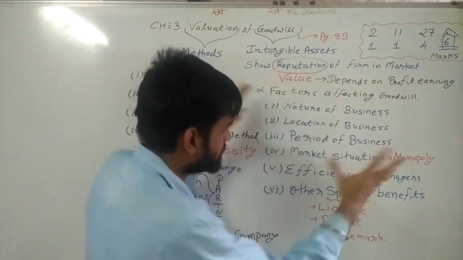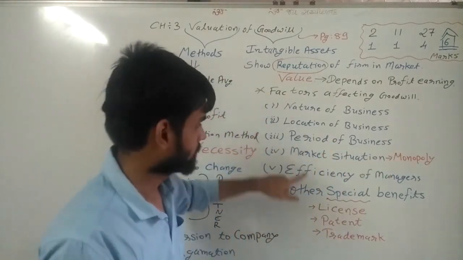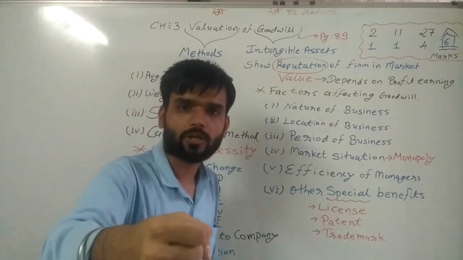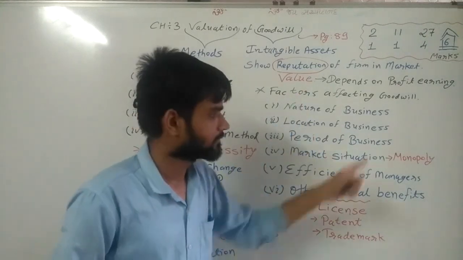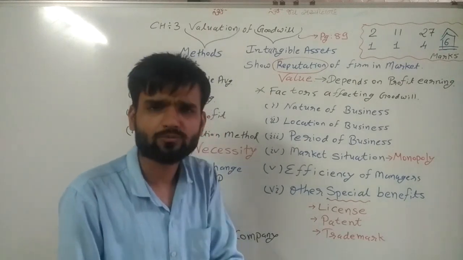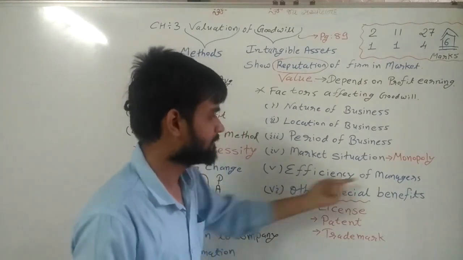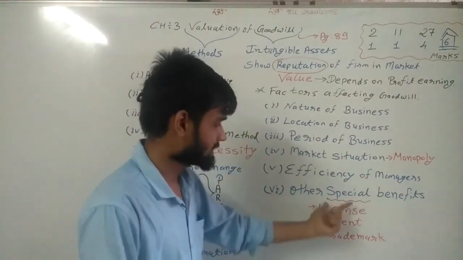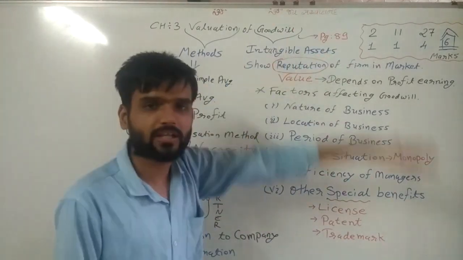So all these situations make a difference in goodwill. Market situation, monopoly: if there is only one product given by me in the market, and no other person is available, then monopoly. And I have taken the example of the canteen. In the canteen also, only one person is the supplier, and many students are buyers. Efficiency of manager, Pragnesh sir, simple example. And last, license, patent, trademark are used. So these are all the factors affecting goodwill.